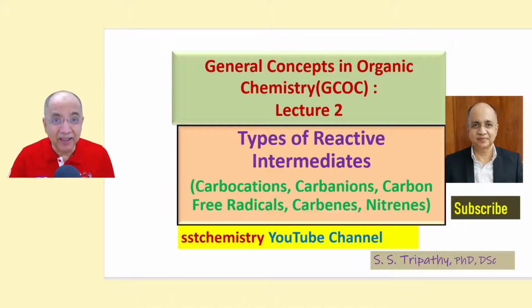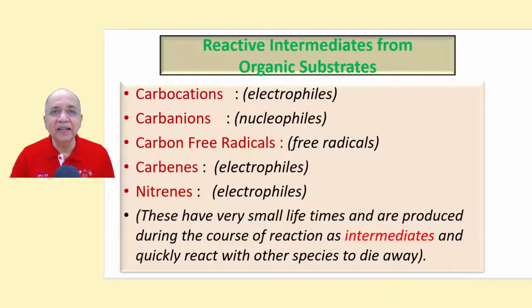In this lecture, we will be talking about the reactive intermediates which are formed during the course of a reaction: carbocations, carbanions, carbon free radicals, carbenes and nitrenes. These are the reactive intermediates formed from an organic substrate, and they are extremely short lived.